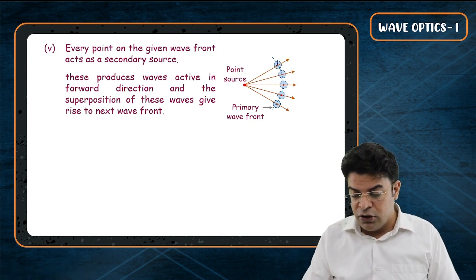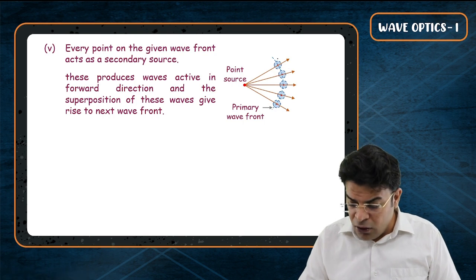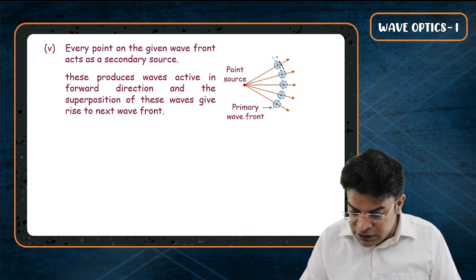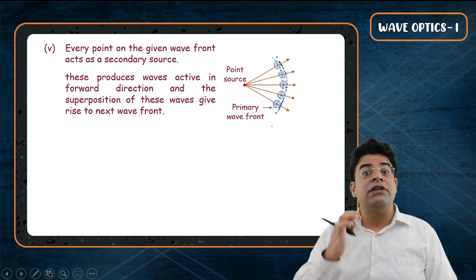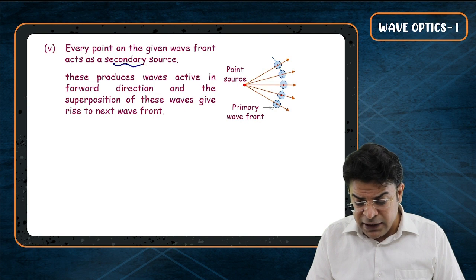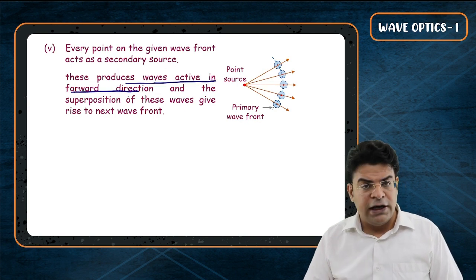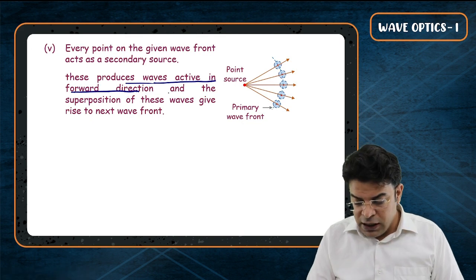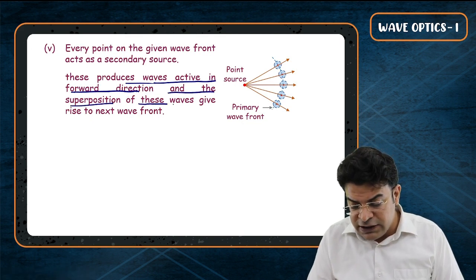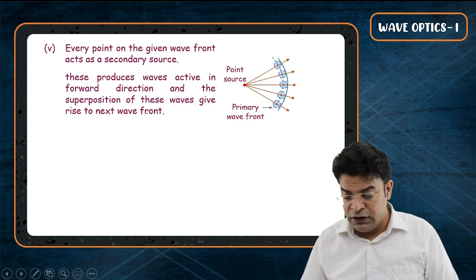Only focus on the light rays moving in the forward direction. And when all these light rays coming out of these sources superimpose, you will get one new wavefront, and that will be called the secondary wavefront. So these secondary sources produce waves active in the forward direction, in the direction of propagation. And the superposition of these waves gives rise to the next wavefront, and that is what we will call the secondary wavefront.